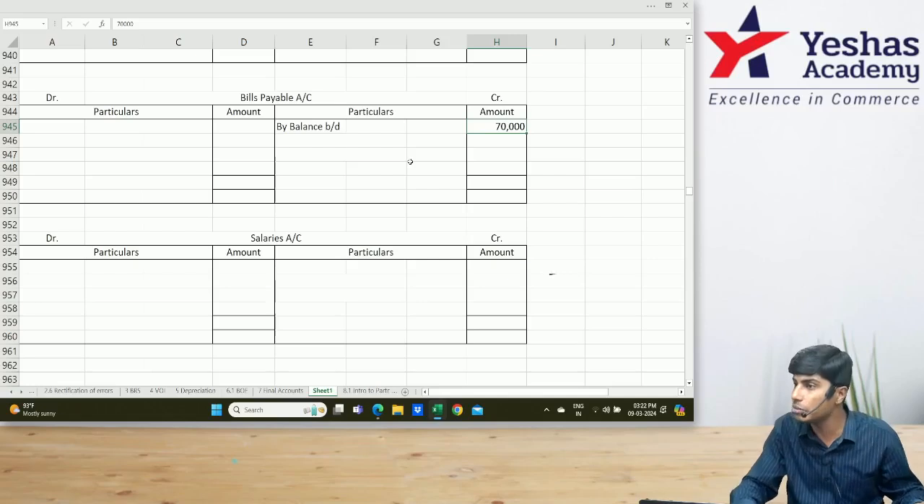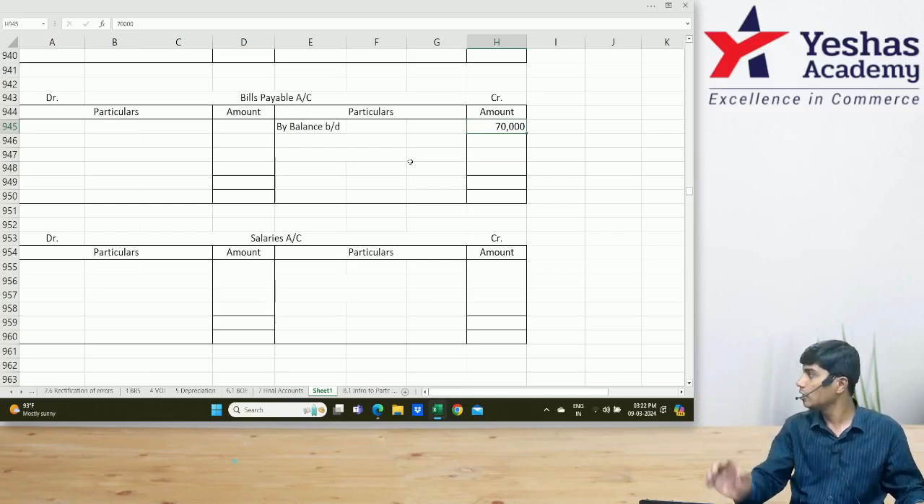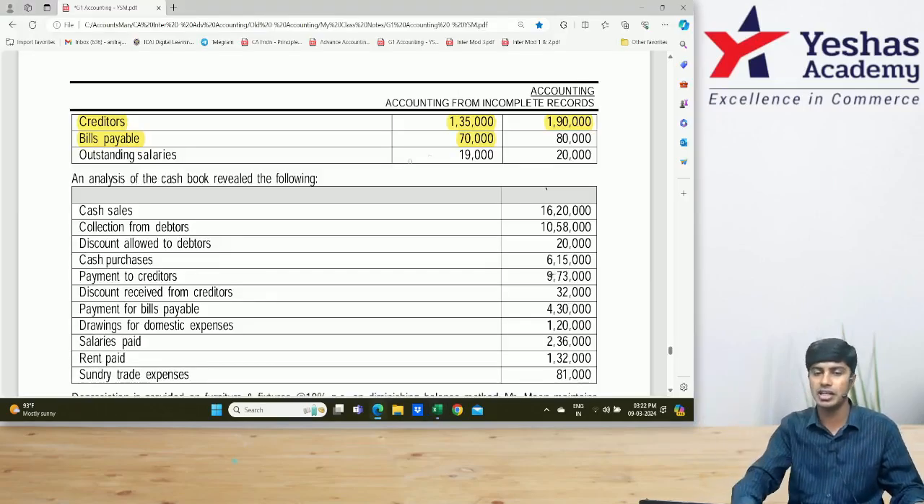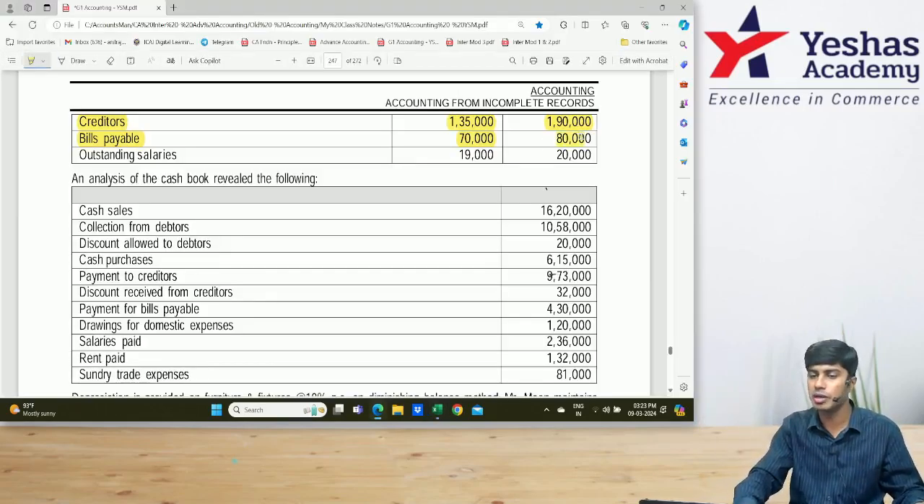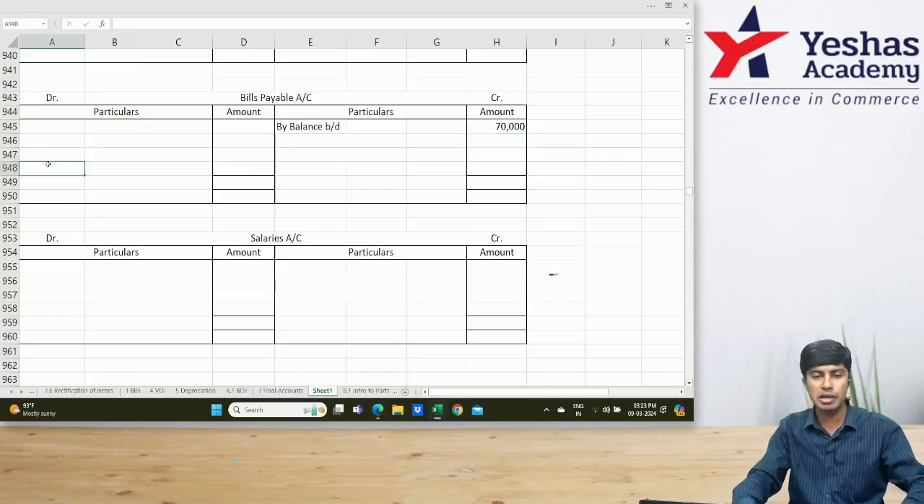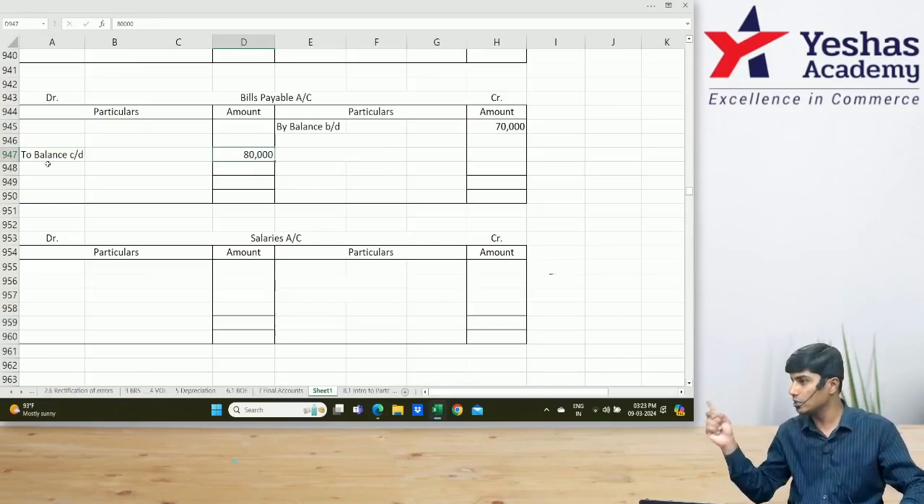Have they given us the closing balance of bills payable also? No talking, no talking. Focus, focus. See, if you miss one item, it's a chain. You might miss the next item also. Closing balance of bills payable. In my bills payable account on the debit side, let me write to balance carried down 80,000. Liability closing balance on the debit side.